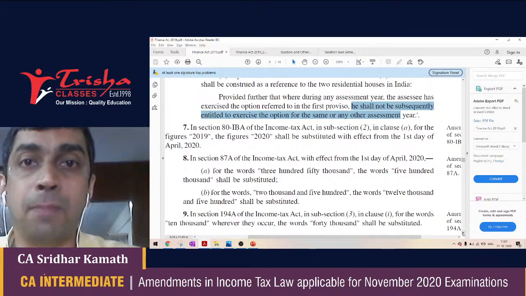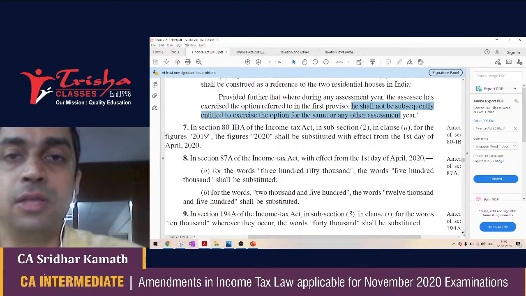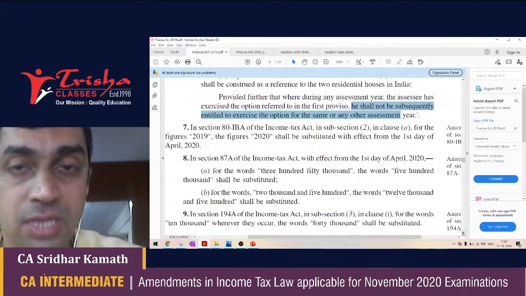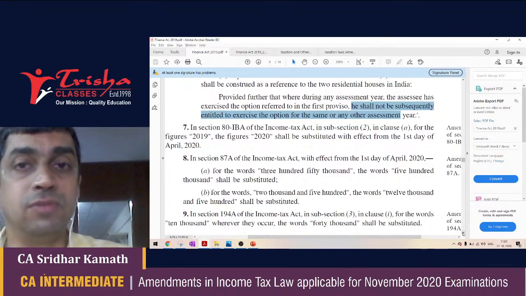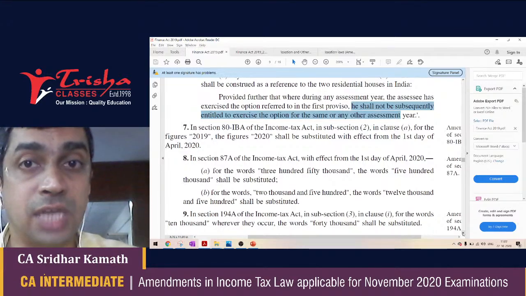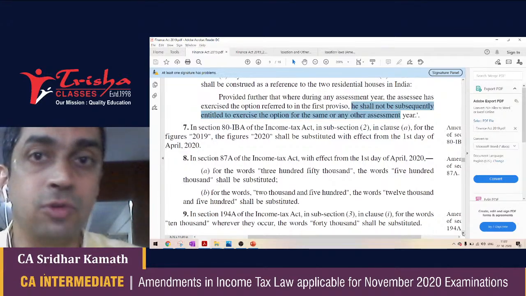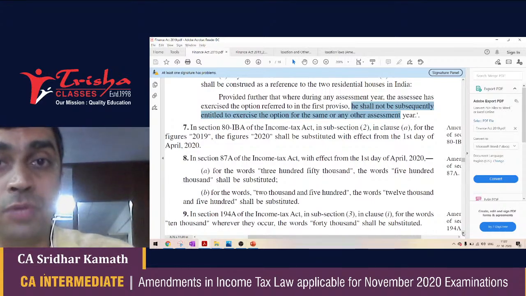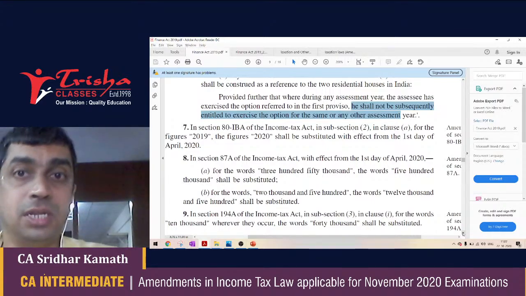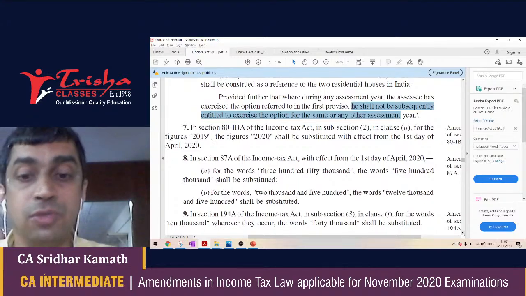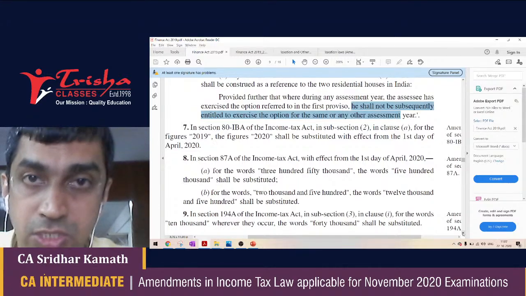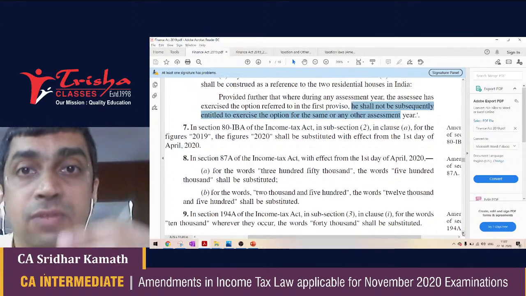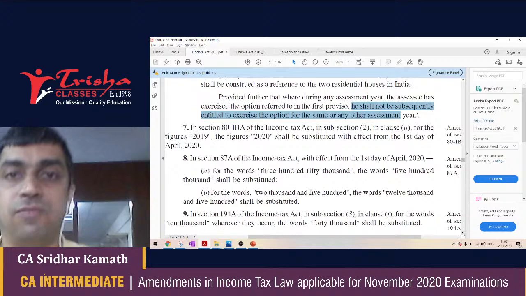It could be short-term capital gains under section 111A, which is taxable at 15%. It could be long-term capital gains under section 112A, which is taxable at a special rate beyond 1 lakh rupees. There is the casual income, winnings from lotteries, crossword puzzles, etc., which is also taxable at a special rate of 30%. Now, if these incomes come into the picture, the tax payable, even if your income is less than 5 lakh, could be more than 12,500.